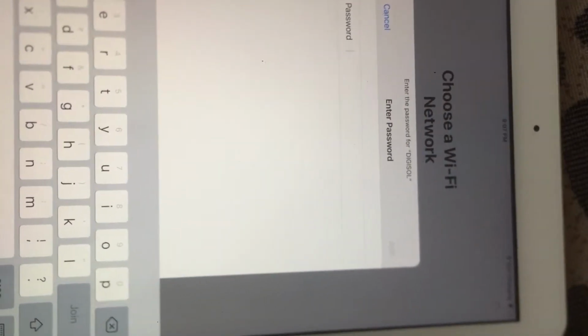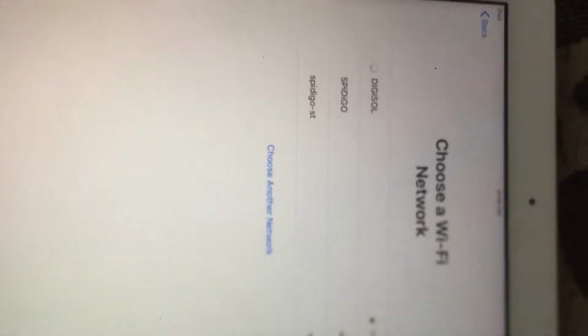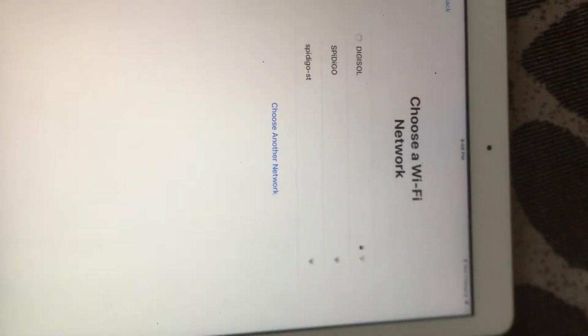All you've got to do, we need some Wi-Fi. Enter the password and connect to the Wi-Fi. Incorrect password. Okay, I got it. Okay, ready to log in. Okay, it's connected.